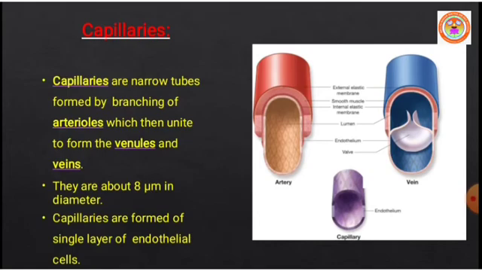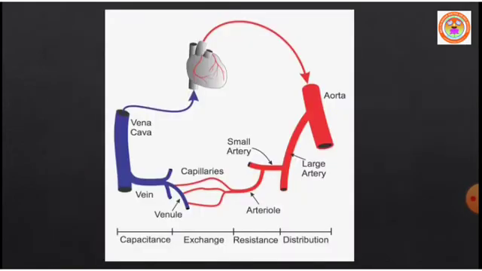There are three types of blood vessels we discussed. You can see the larger aorta. Aorta branches into larger arteries. Arteries branch into small arteries. Small arteries further branch into arterioles. Arterioles form capillaries. Capillaries fuse with venules to form veins, and veins fuse to form the vena cava and open into the heart. The vena cava takes deoxygenated blood to the right auricle of the heart.